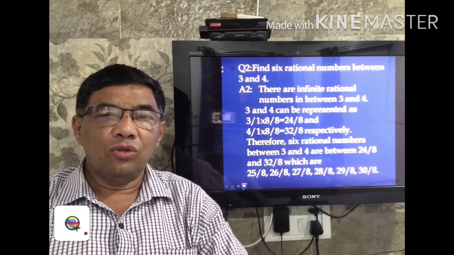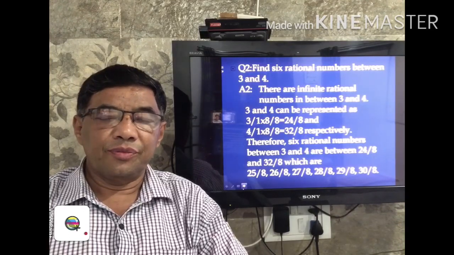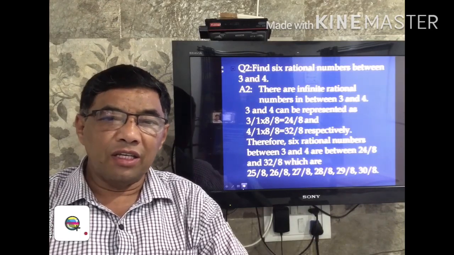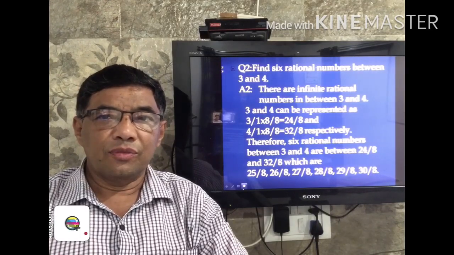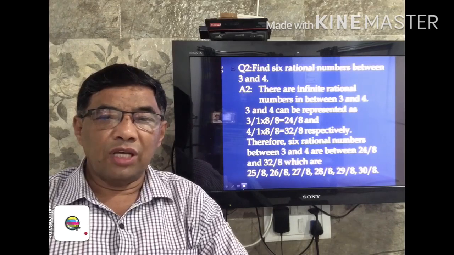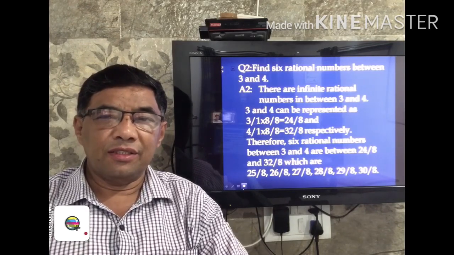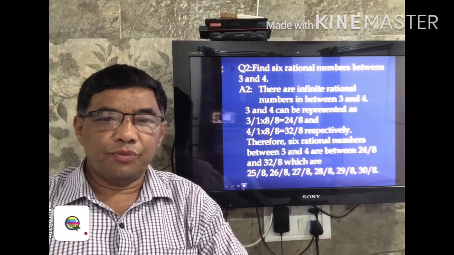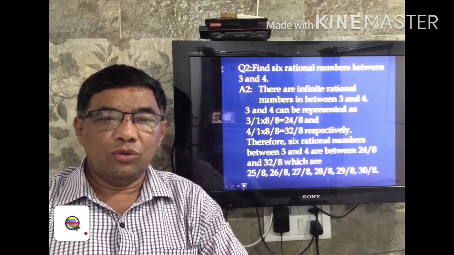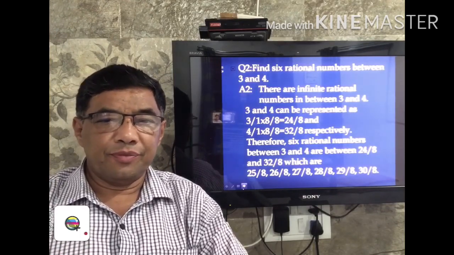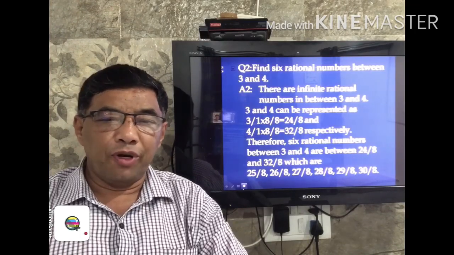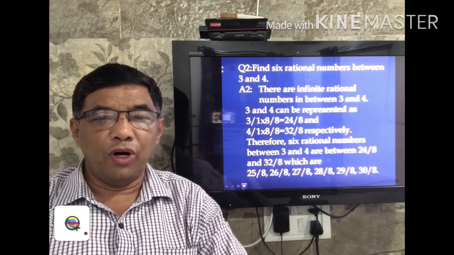Answer: there are infinite rational numbers in between 3 and 4. 3 and 4 can be represented as 3 upon 1 into 8 upon 8 is equal to 24 upon 8, and 4 upon 1 into 8 upon 8 is equal to 32 upon 8.